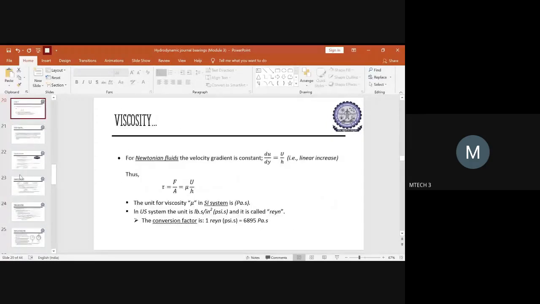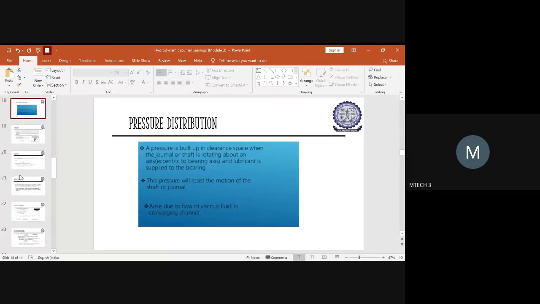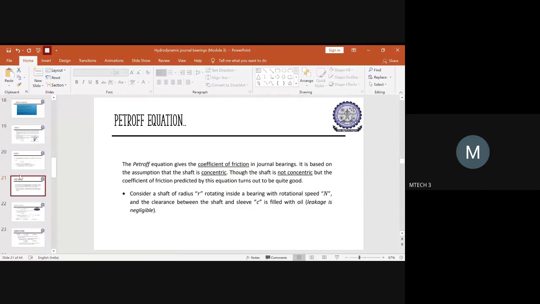Before that, I showed you the concept of the viscosity gradient, how it will be across the top plate and the bottom plate. The top plate will be moving and the bottom plate will be fixed, right? So the relative velocity gradient will be varying. When it will be uniform and when it won't be uniform, we dealt with respect to Newtonian fluids and non-Newtonian fluids, how the viscosity effect varies. So we dealt with the viscosity aspects as well, and then we went on to the Petrov equation.